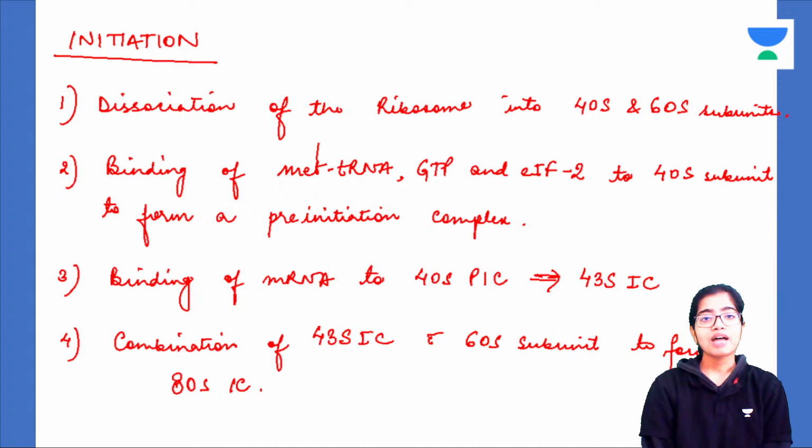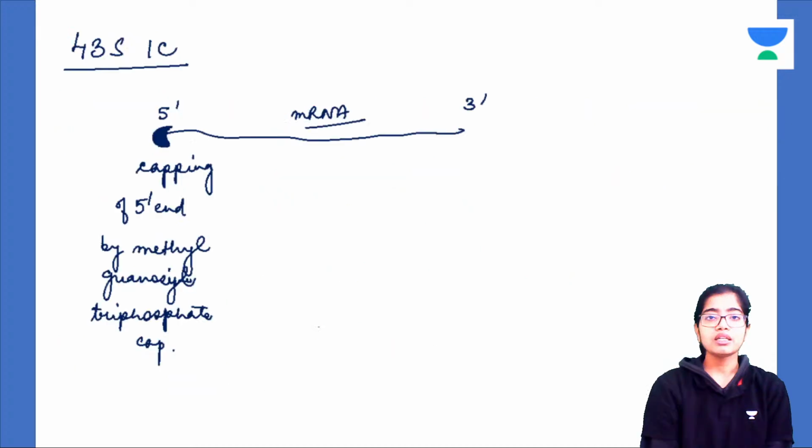Now, how is the pre-initiation complex formed? I told you a ternary complex will go and associate with the 40S unit. What is the ternary complex? Initiation factor 2, GTP and methionated tRNA. Now this pre-initiation complex has formed. Pre-initiation complex is our hero. What is the heroine? The heroine is mRNA. The mRNA has been decorated with the cap. The hero 40S has been decorated with the ternary complex, initiation factor 2, GTP and the methionated tRNA. Now it has become the pre-initiation complex, the decorated hero.